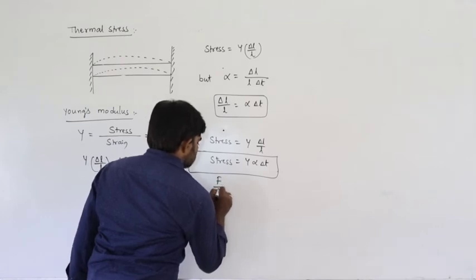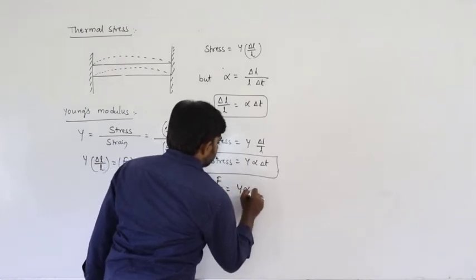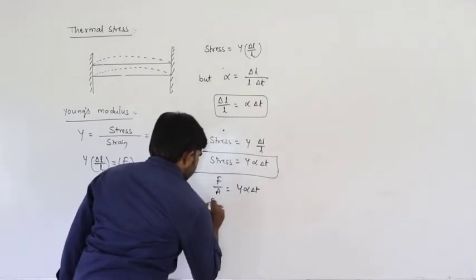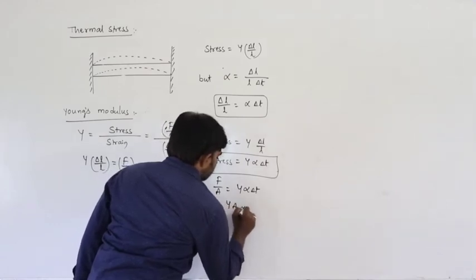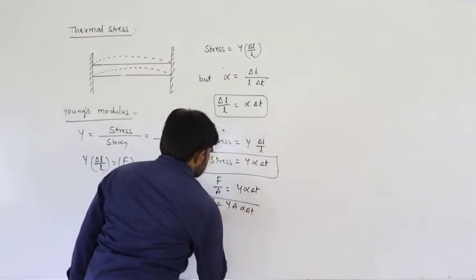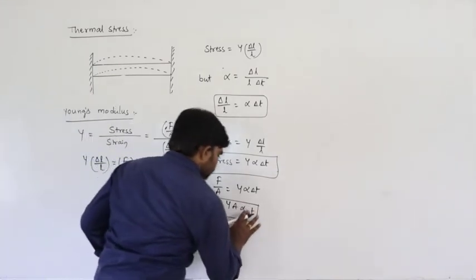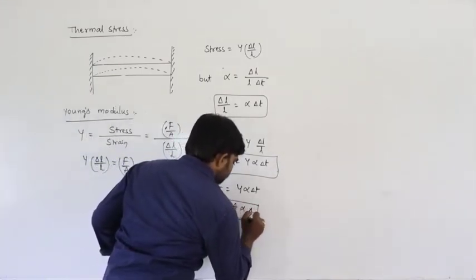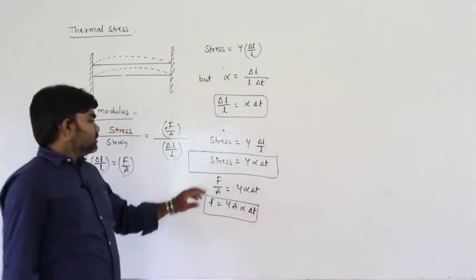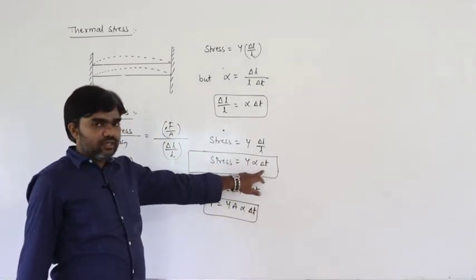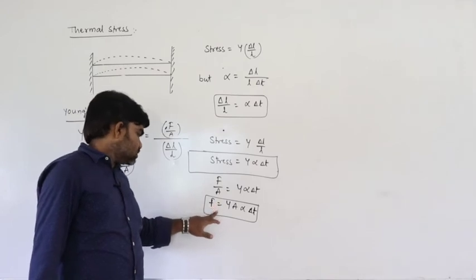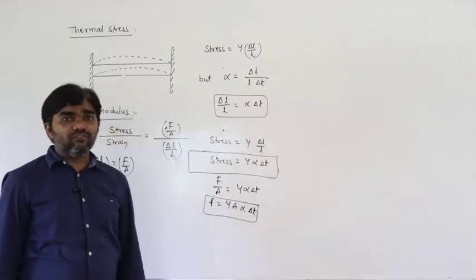Stress is force per unit area, that is Y alpha delta T. So, F can be written as Y A alpha delta T. This is the thermal force. Stress is Y alpha delta T, and thermal force is Y A alpha delta T.